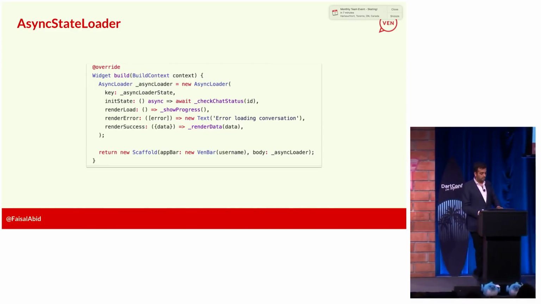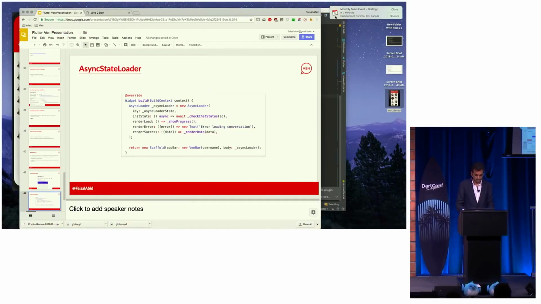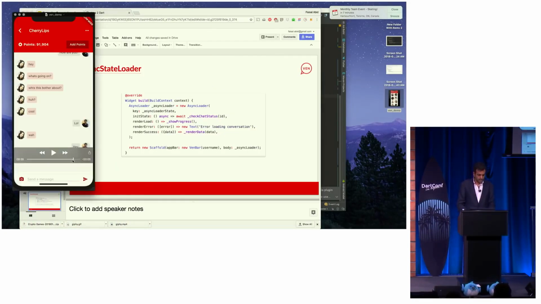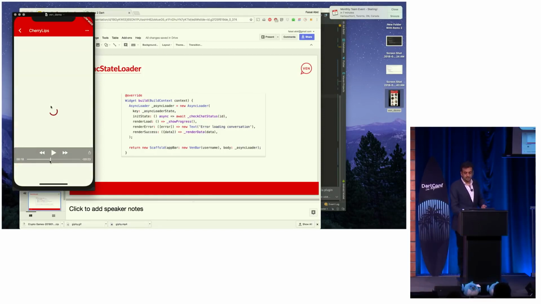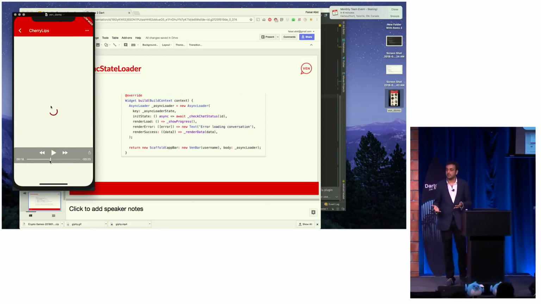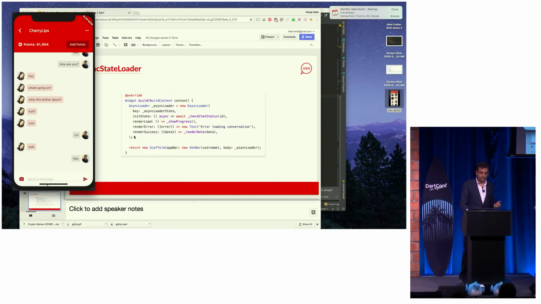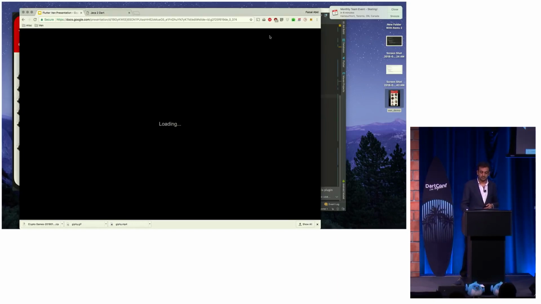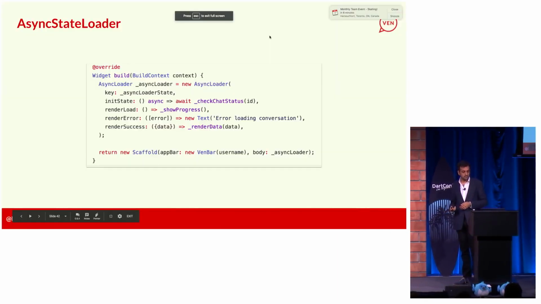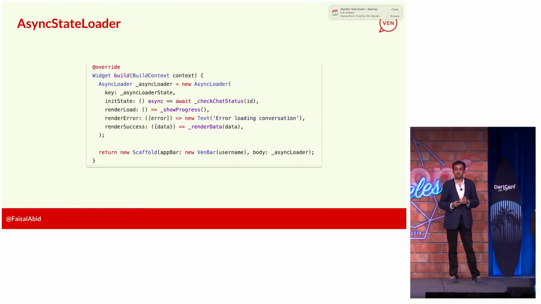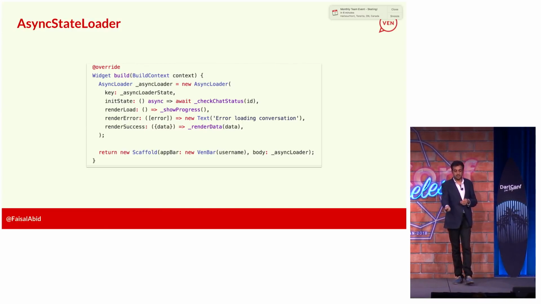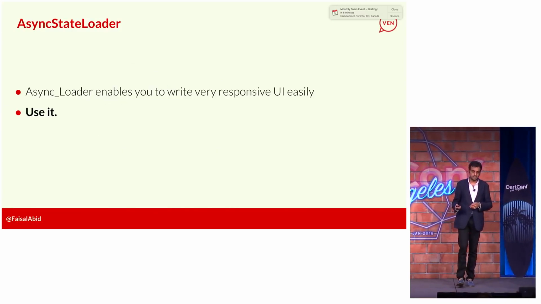So here in the video, let's go back here. When I click this, if you see this loading bar, that's actually show progress loading, right? And then it loads, and then once that load is done, it calls render success with all my data, and then there's my entire UI, right? So it gives me a nice little abstraction away rather than having this if logic inside my build function. And then I just take that async loader, pass it to my scaffold, and you're done.